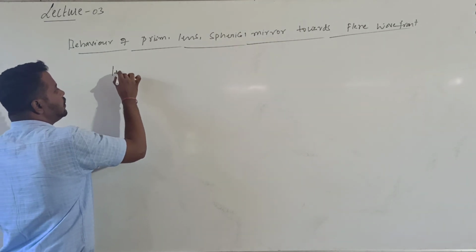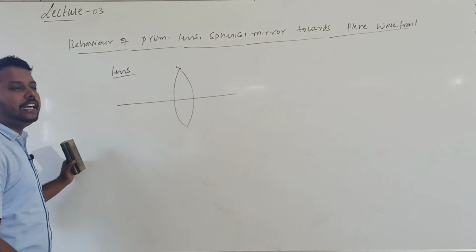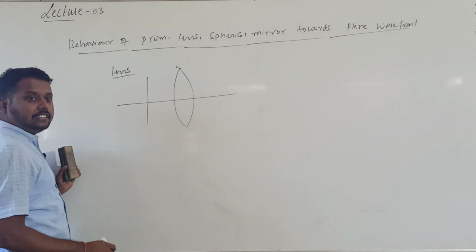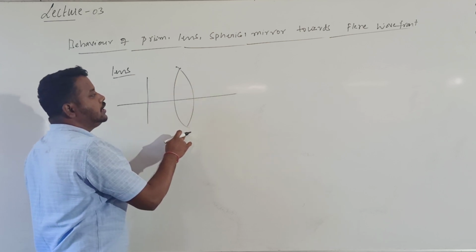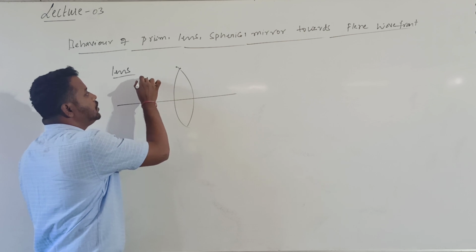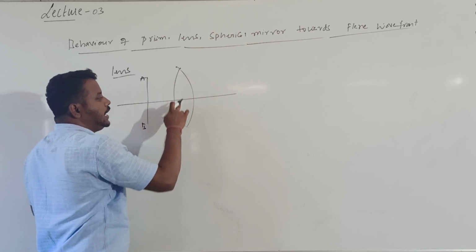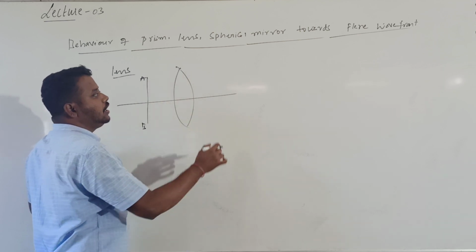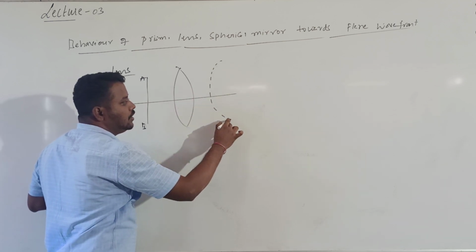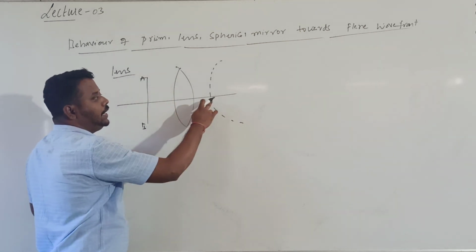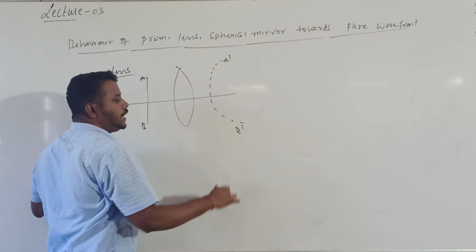Now when I consider a lens, let me consider a plane wavefront incident on the lens. Whenever a plane wavefront is incident on the lens, the thickness is more at the center and less at the edges. So the wavefront, which I can call AB, has to travel a lesser distance at the edges and a more distance at the center. Due to that, there will be a delay. The upper parts will come first and the middle part has to travel the longer distance. So I will get a spherical wavefront.